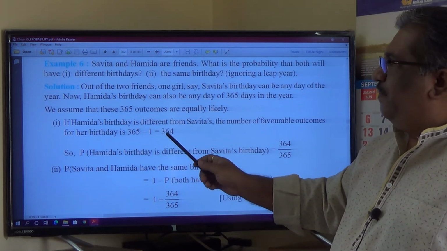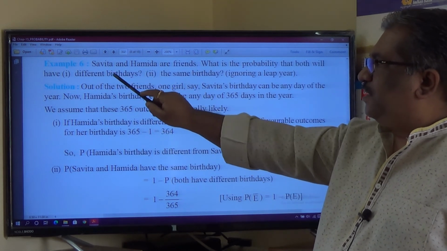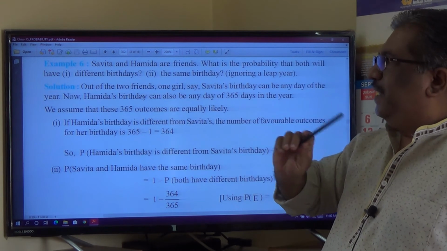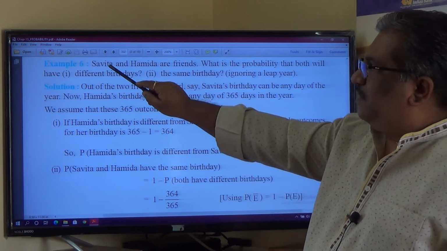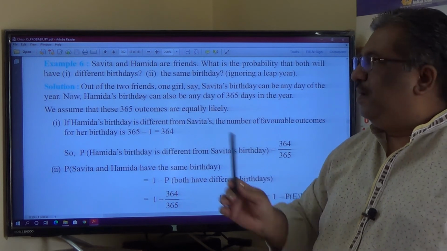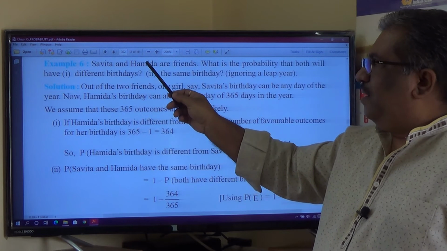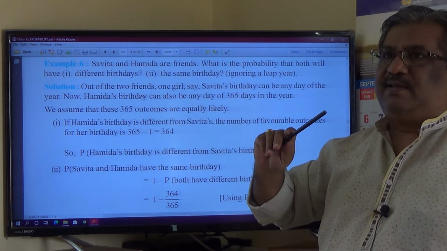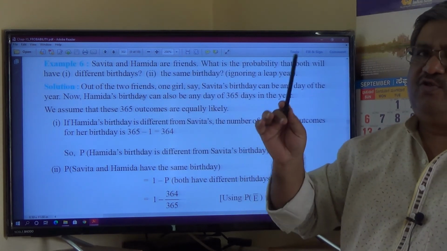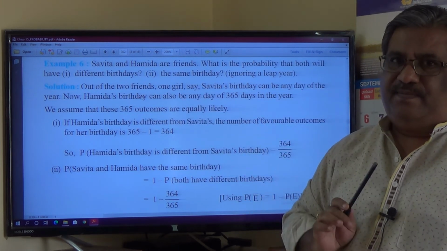I'll explain once again. See, we want Savita and Hamida's birthdays to be on different days. Suppose Savita's birthday is on one particular day out of 365. So, to have different birthdays, Hamida's birthday should fall on the remaining 364 days.